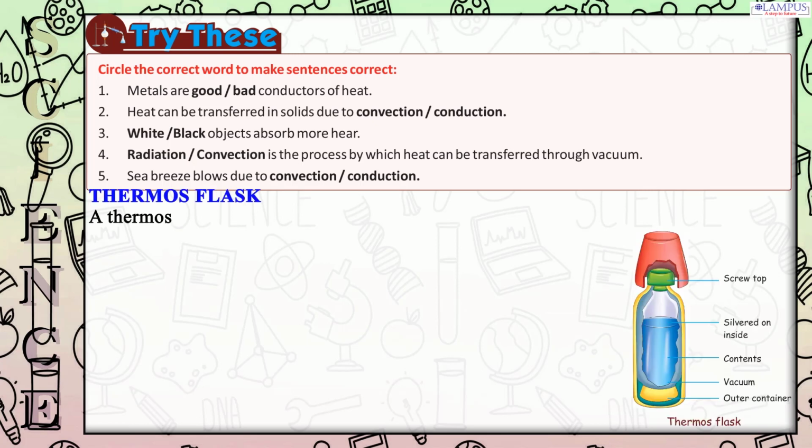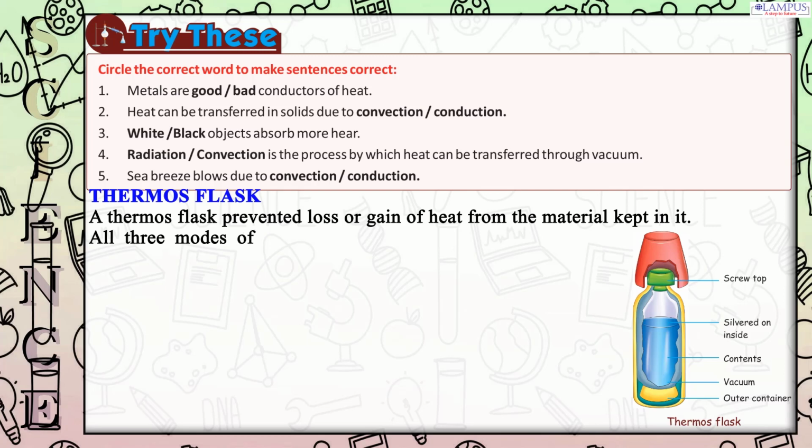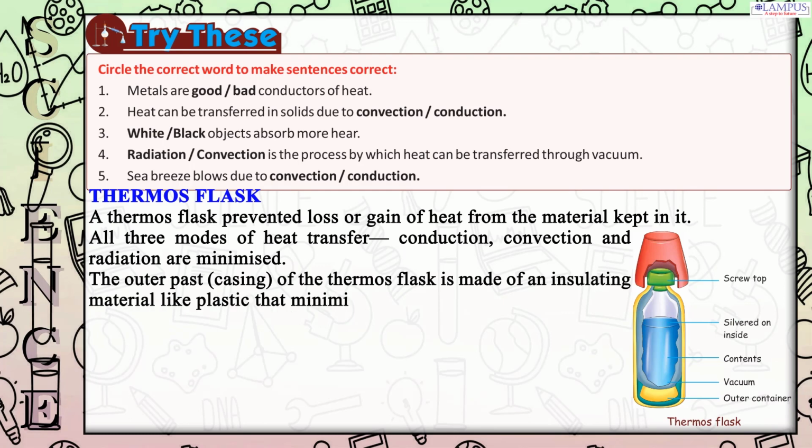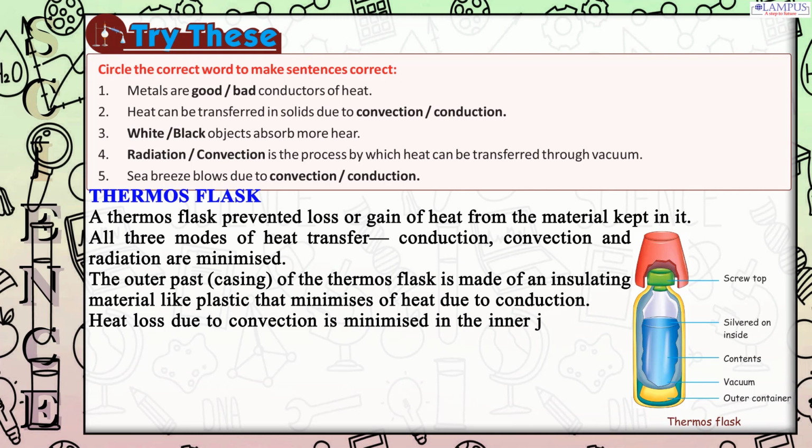Thermos flask. A thermos flask prevents loss or gain of heat from the material kept in it. All three modes of heat transfer, conduction, convection and radiation, are minimized. The outer casing of the thermos flask is made of an insulating material like plastic that minimizes heat loss due to conduction. Heat loss due to convection is minimized in the inner jar made of double-layer glass or stainless steel.